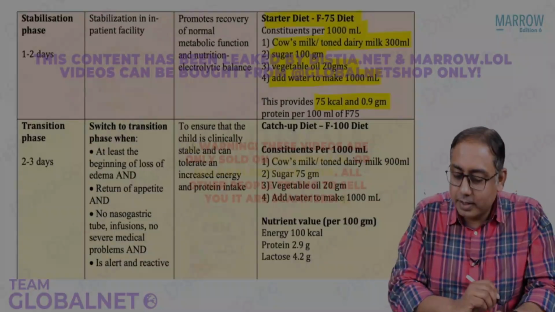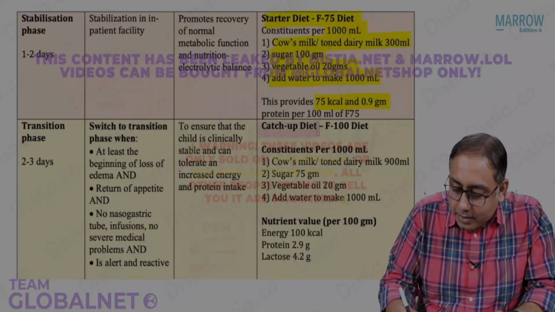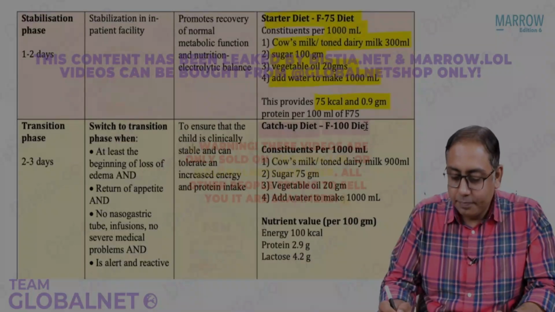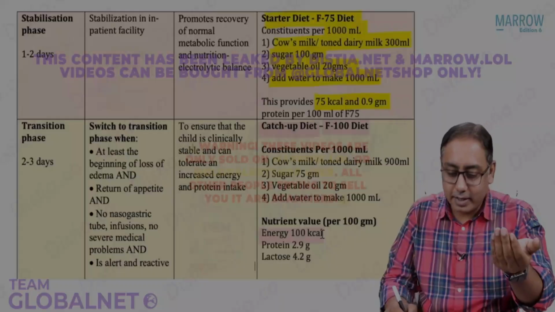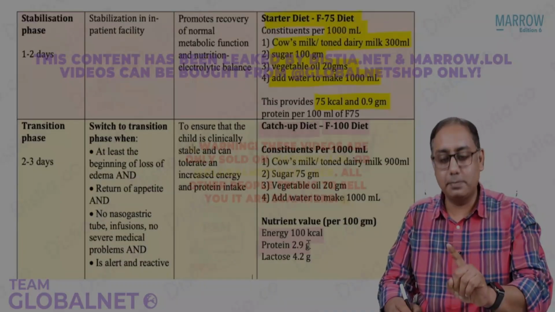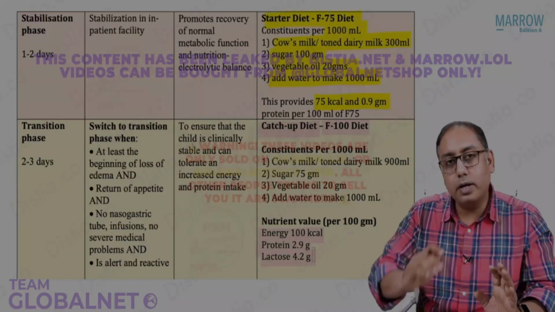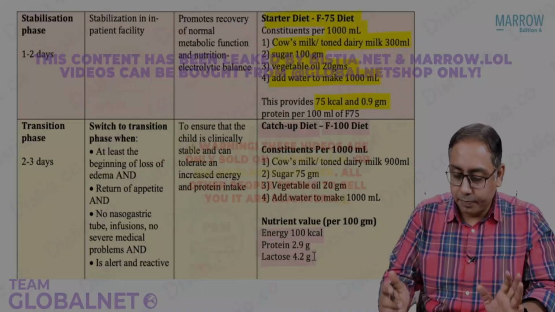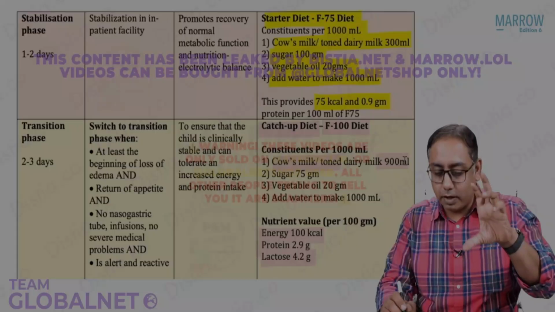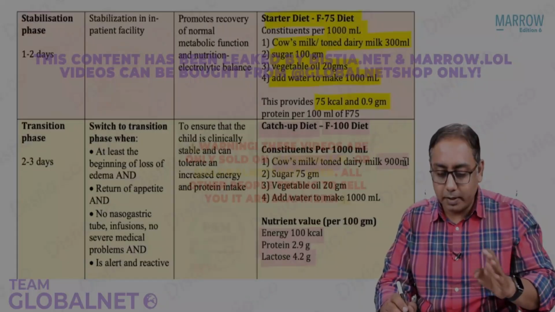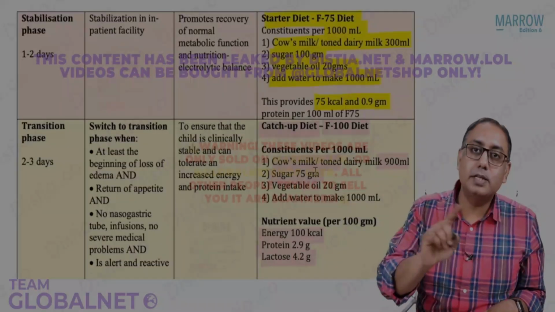So the next one is the catch-up diet. You can see that catch-up diet, it is F100 diet. In the F100, it is 100 calories and 2.9 grams of protein. It is a good higher amount of lactose also. In this, the cow's milk is roughly around 900 ml of cow's milk we take, which is a toned milk.